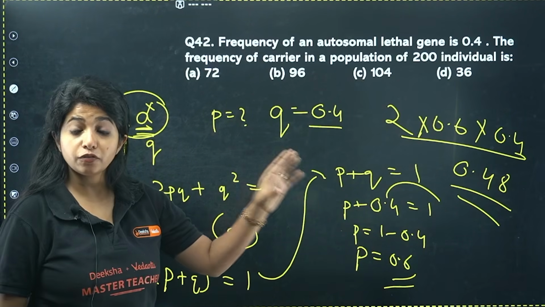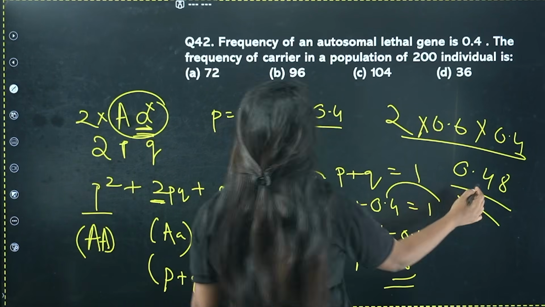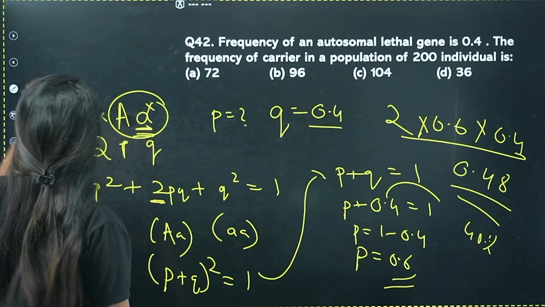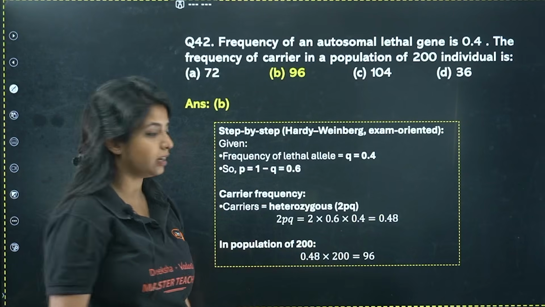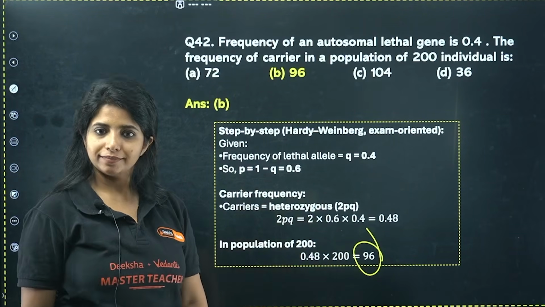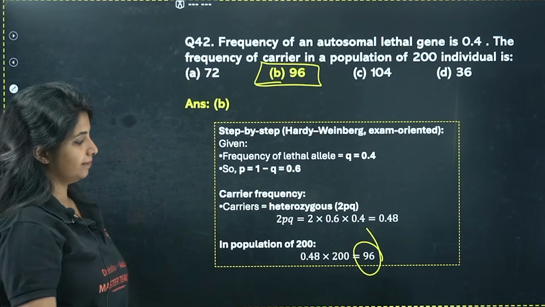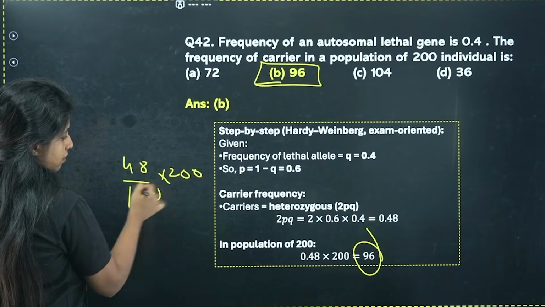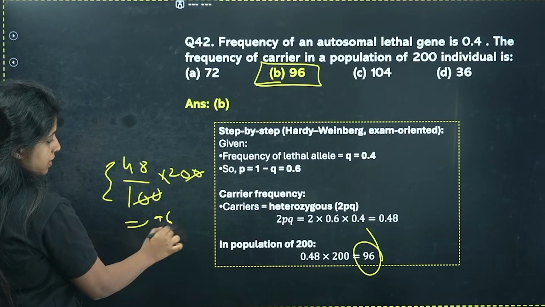Now, 0.48. How many individuals are there? 200. 0.48 is the frequency. I can also say 48%. Now, if I want to find out in 200 individuals, I'll do multiplication: 0.48 into 200, that comes out to be 96. In a population of 200, this much. Got it? So 48% of 200 is basically your answer, that is 96.